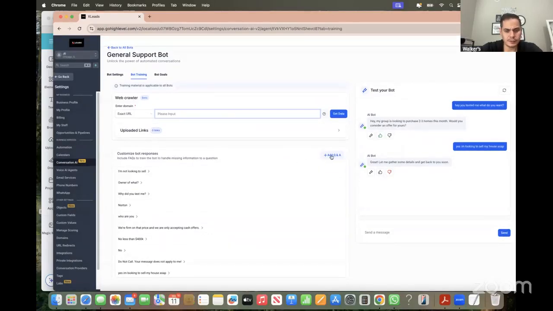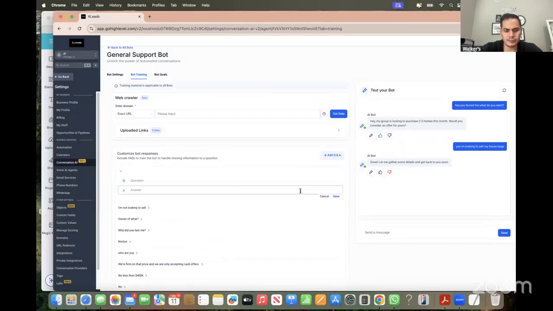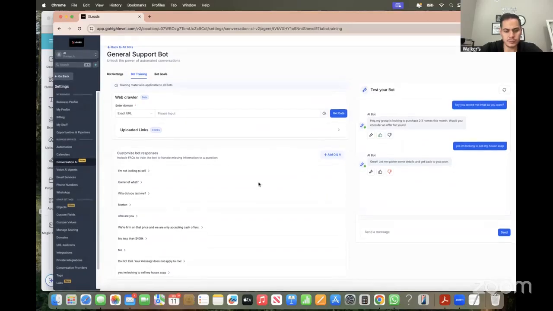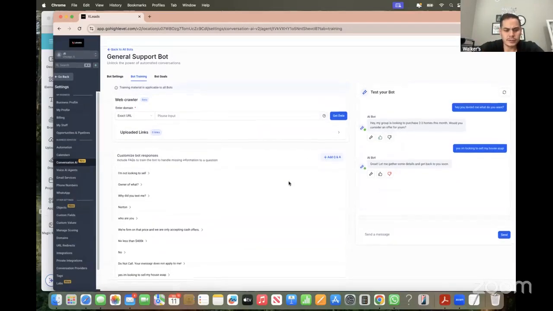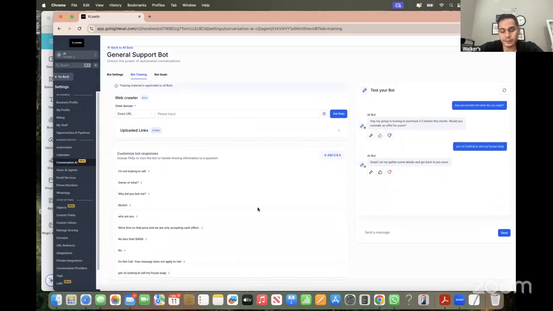Then you can do a Q&A right here, put the question in and then the answer. And you want to do that for when people are saying the same thing over and over again. And this is going to build, right? You're going to start off with five, and eventually you're going to have hundreds of responses or hundreds of thumbs down and changed responses, right? So the robot will just get better and better and better.